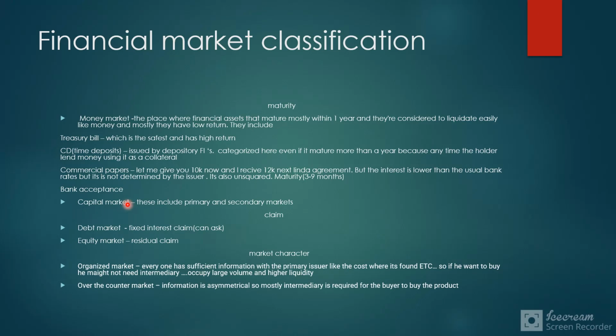Why is that? Because equity doesn't have a maturity period of less than 1 year. As long as the company operates, this equity instrument will not be returned to the issuer. As long as this instrument is not returned to the issuer, we cannot say that the maturity period has been reached. So the money market is a place that supports the exchange of short-term securities. It doesn't include any equity instruments.